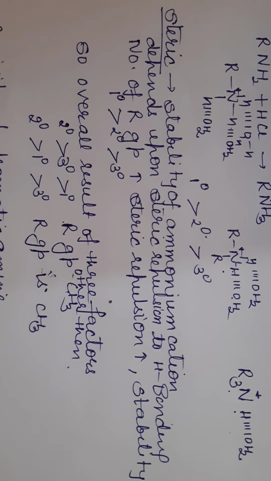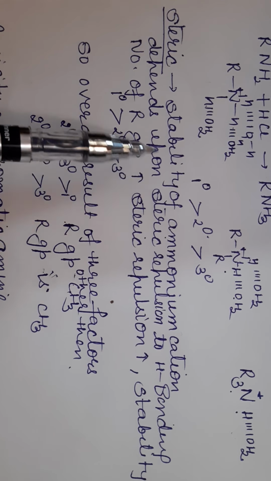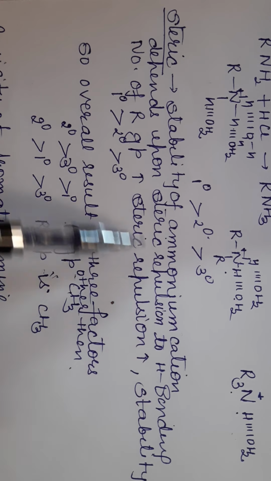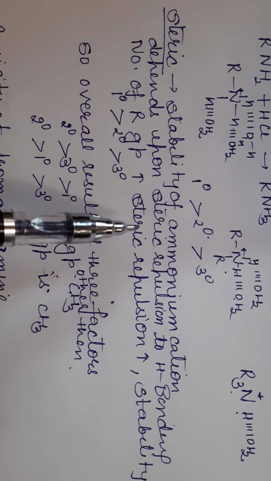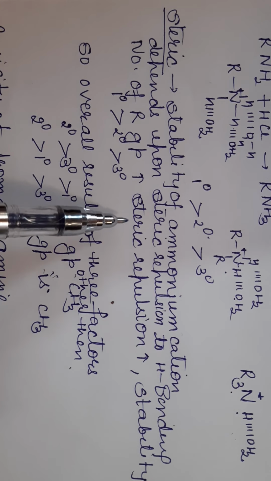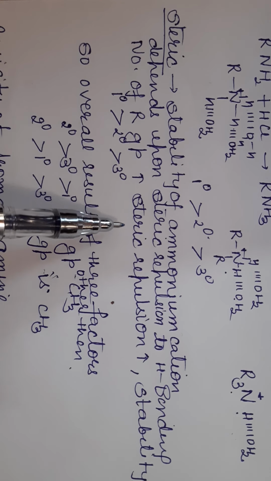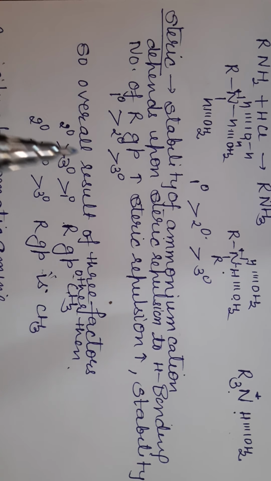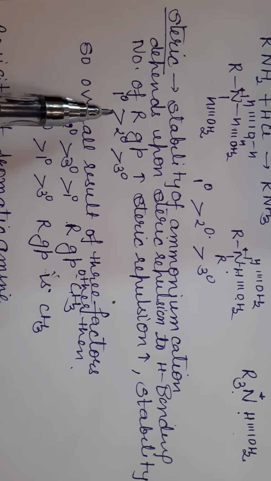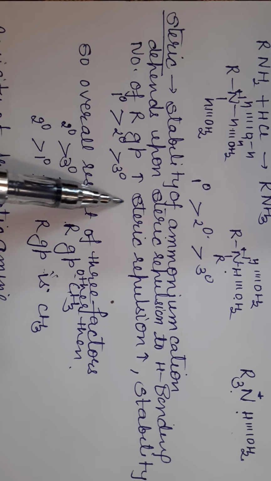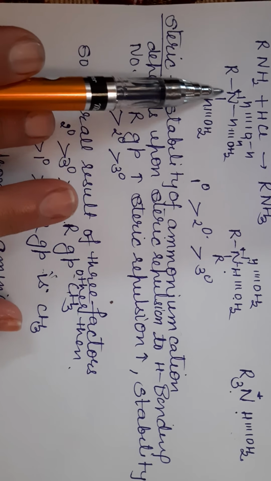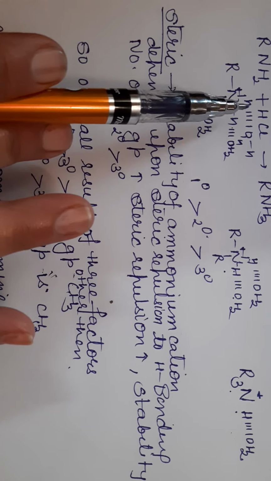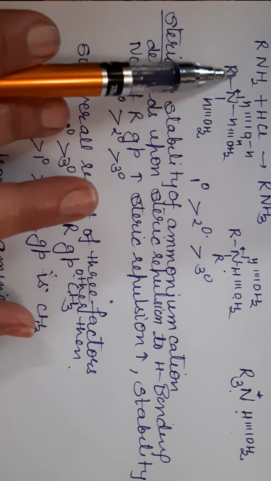Now, according to steric hindrance, the greater the number of R groups, the lesser will be the tendency to form hydrogen bonding. So greater the number of R groups, greater the steric hindrance, and stability decreases. Due to the steric hindrance concept, primary amines are more basic than secondary than tertiary. See here, there is one R group, so the primary ammonium cation has more tendency to form hydrogen bonding due to less steric hindrance.